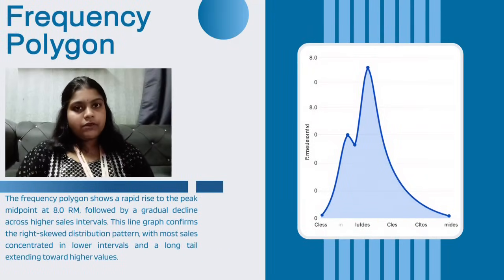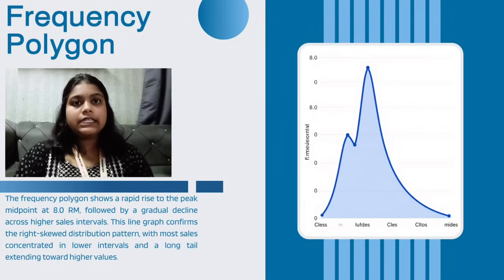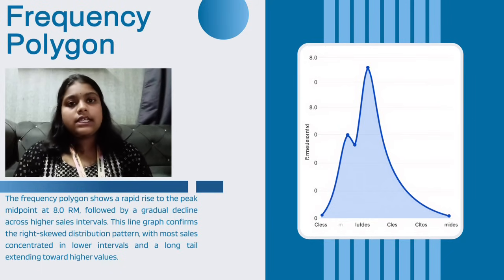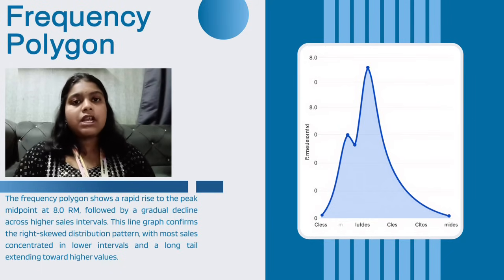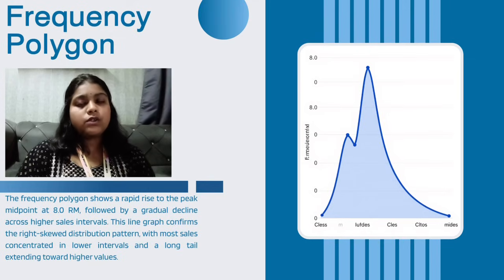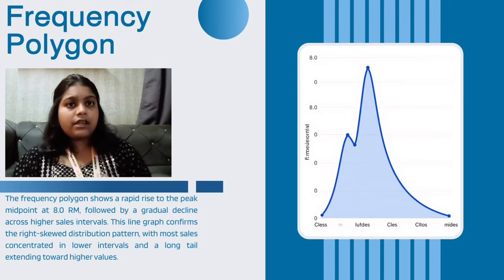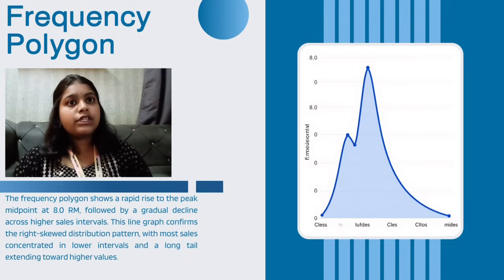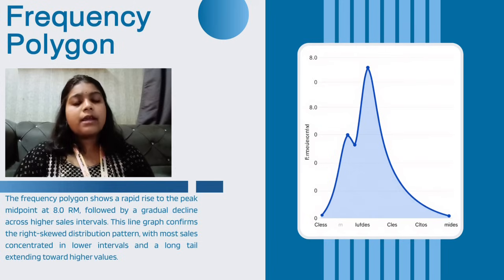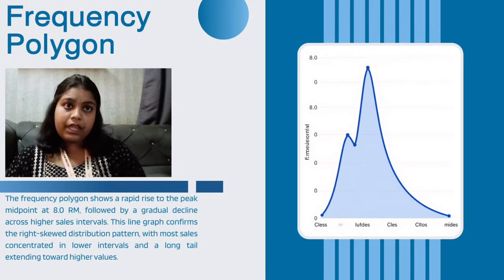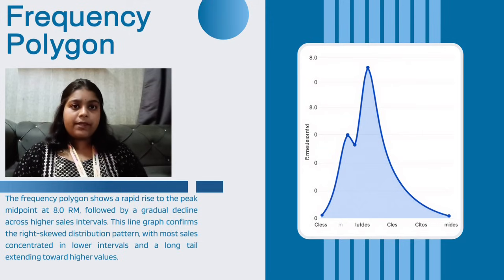Moving on to the frequency polygon. A frequency polygon is another way of displaying the distribution of our sales data. Instead of using bars like a histogram, it uses points connected by lines to show the frequency of each class. From the graph, we can see that the frequency increased rapidly until it reached the highest point at approximately 8 ringgit midpoint. After reaching the peak, the frequency gradually decreased as the sales value became higher.